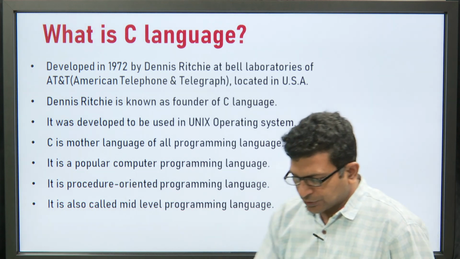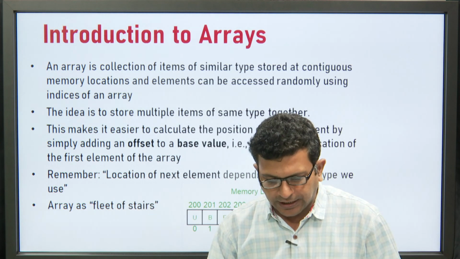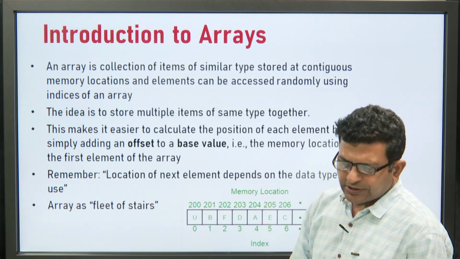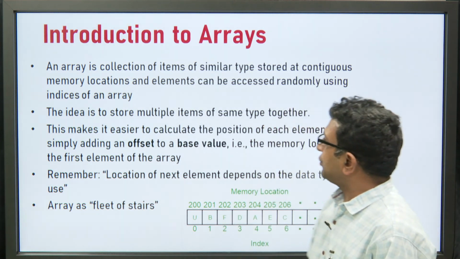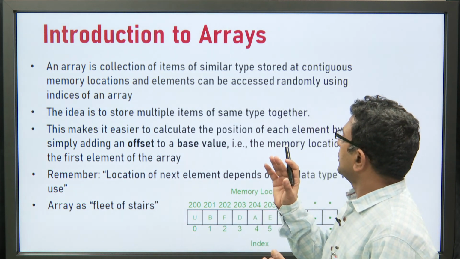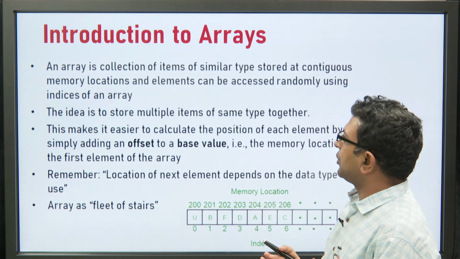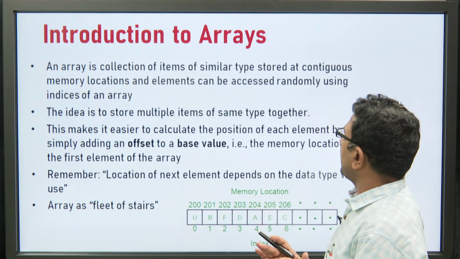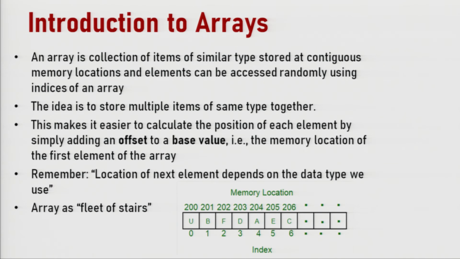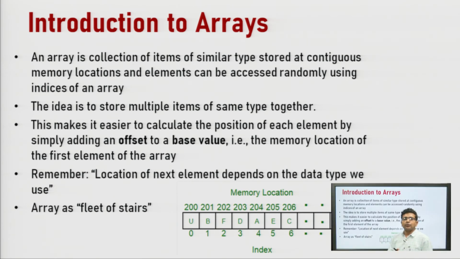Now, we would like to discuss our topic, array. So, what is an array? An array is a collection of items of similar type stored at contiguous memory locations, and elements can be accessed randomly using indices of the array. If we want to store multiple items of the same type, what is type? Data type.